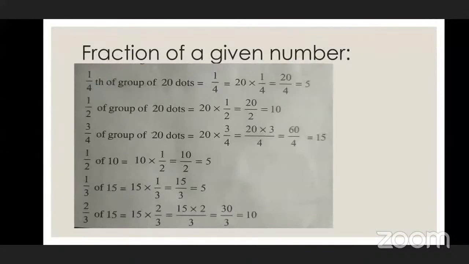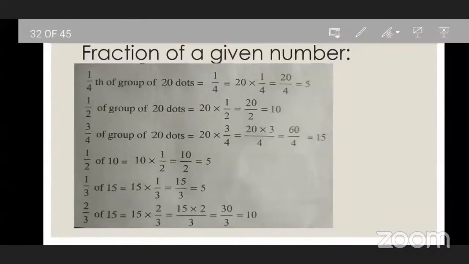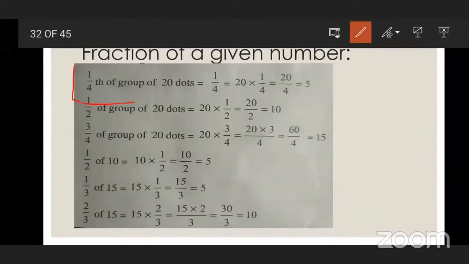Next. You can find out the 1/4 part of anything, half part of anything, 3/4 part of anything. When such type of questions are there, what do you need to do? Can you read this, beta? 1 upon 4th of group of 20 dots is equal to 1 upon 4 multiplied by 20, which is 20 upon 4, equal to 5. Okay, very good.